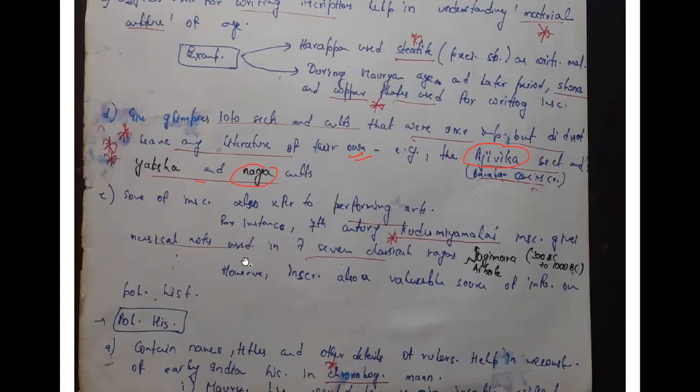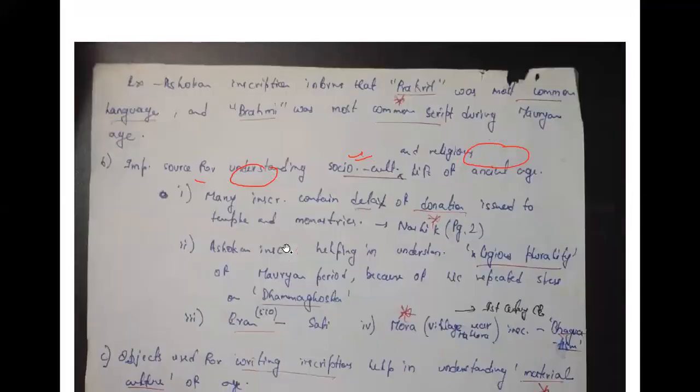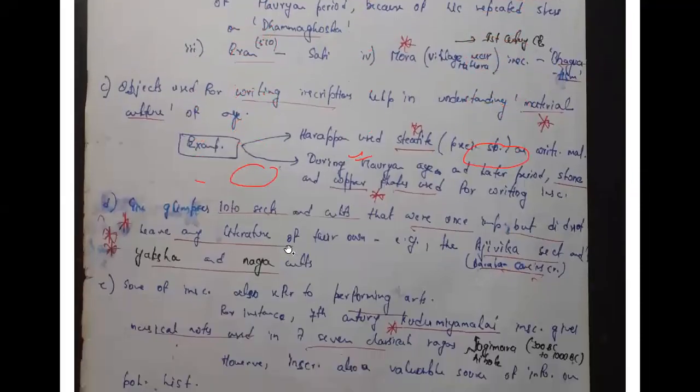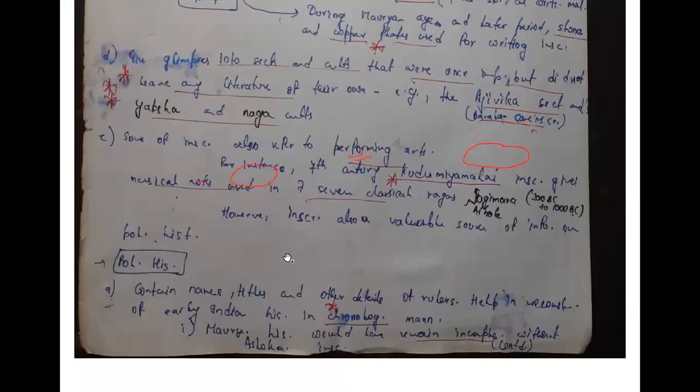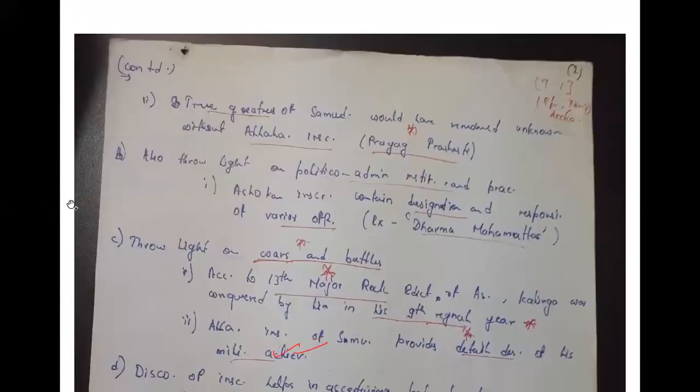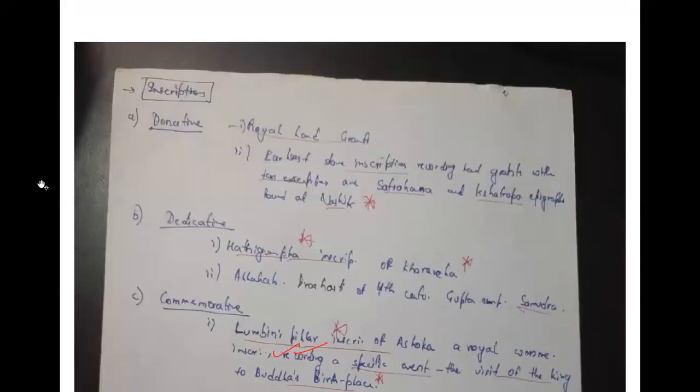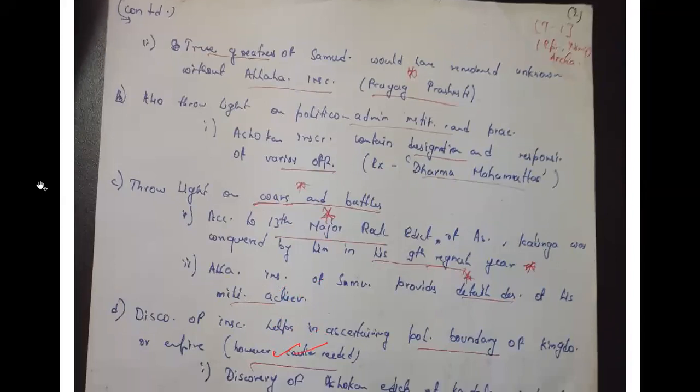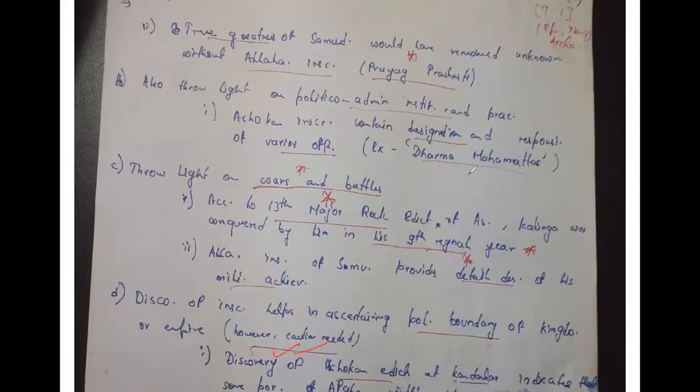If you come here, the political history part. Names and titles and other details of rulers, Mauryan history incomplete without Ashokan inscription. This part I have told you. This you can also do if you are writing in your hard copy. Make notes in A4 sheets. Please make notes in A4 sheets. That is very important. And then you can even scan it. And then the true greatness of Samudragupta would have remained unknown without the Allahabad inscription. Also throw light on the designation part, Dharma Mahamattas. This part also we have discussed.